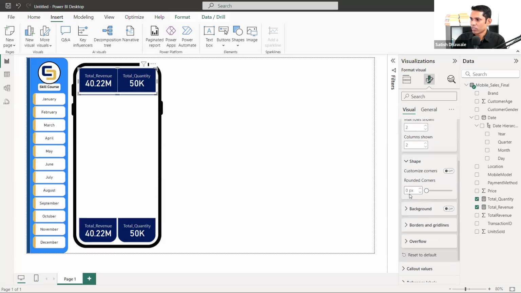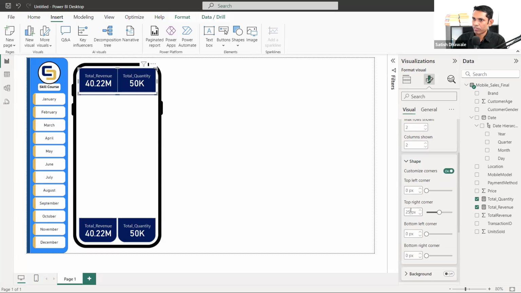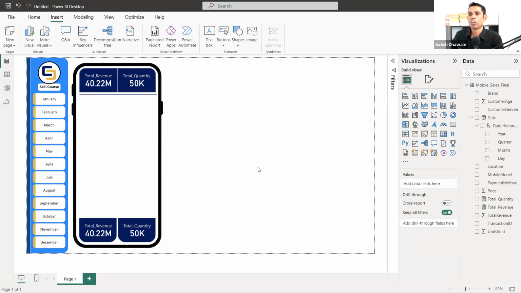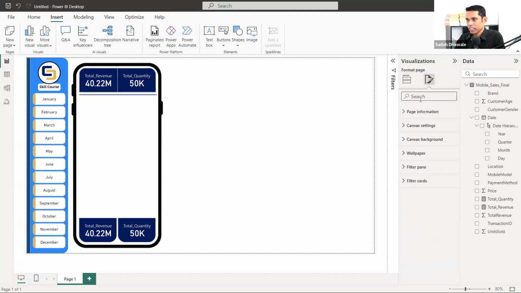It was card. So now let's go back and say rounded corners, customize, and top right corner 25. Sorry, 25. Yes, and bottom. Now it's coming. Oh no, it should not be there. This one must be there. Left corner. Got it. So I forgot about it. Got it, guys. You need to go and change it to the table basically.